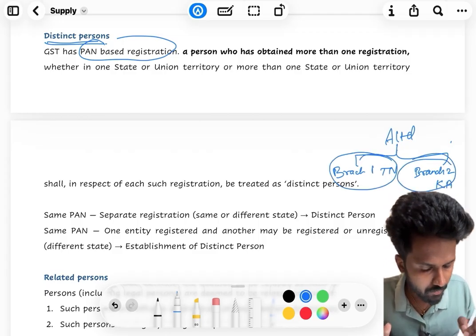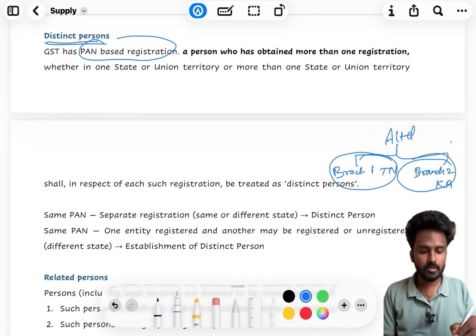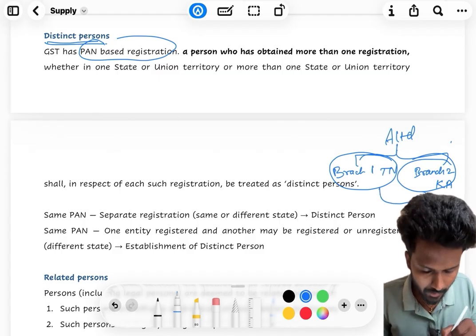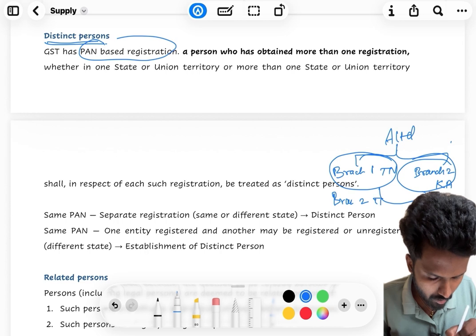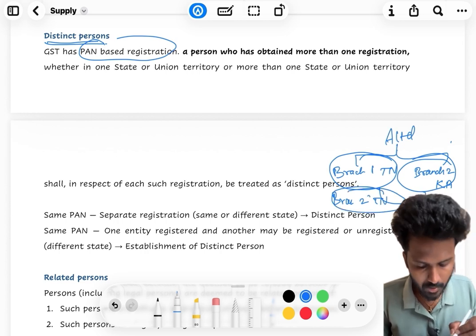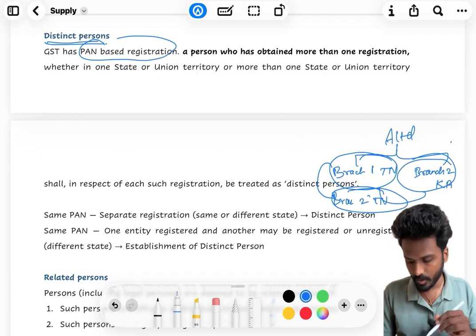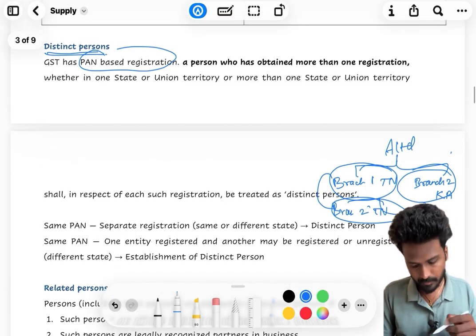These two will have different GST registration and therefore these two will be a distinct person. For example, if branch 2 is also in Tamil Nadu, still these two will be a distinct person. This is what it tries to say.